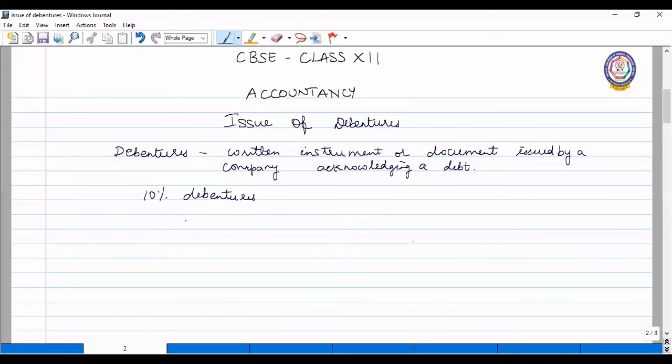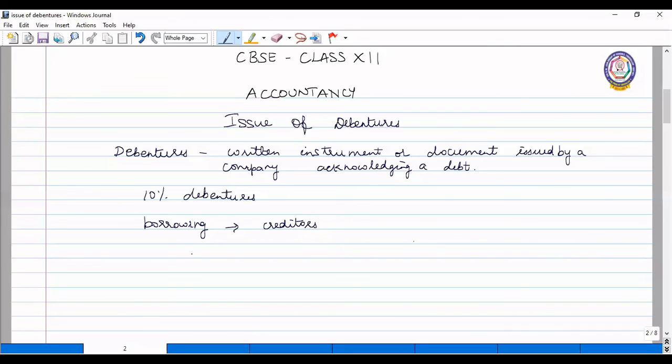But in case of equity, only at the time of the liquidation of the company, the capital amount will be returned. Otherwise, it will not be returned. So this is the major difference between debentures and shares. Debentures are actually borrowings of the company, and that is why the debenture holders are called creditors of the company, otherwise called lenders of the company.